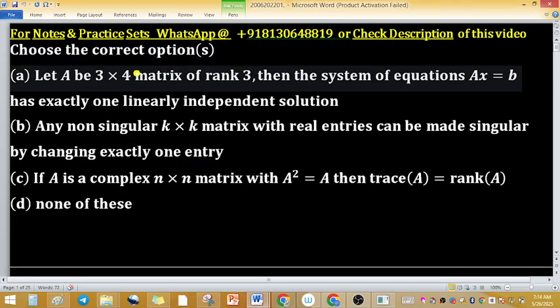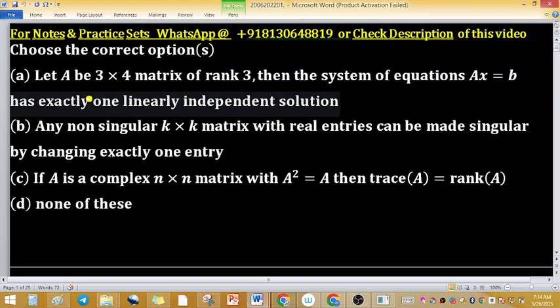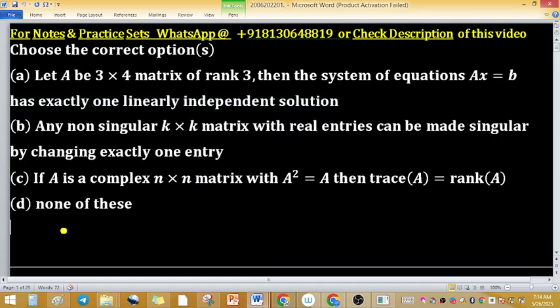Choose the correct option. Let matrix A be a 3 cross 4 matrix of rank 3. Then the system of equations Ax equals B has exactly one linearly independent solution. So what is the condition of consistency of a system? Let system Ax equals B be given to you, and we are seeking the consistency condition of the system. It means the rank must be the same for the coefficient matrix and the augmented matrix.